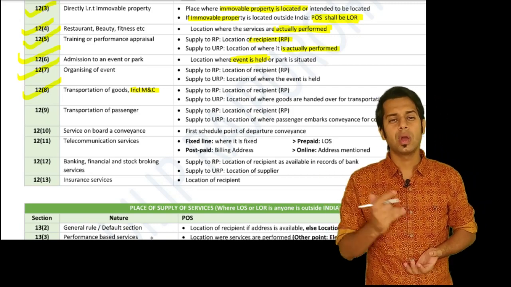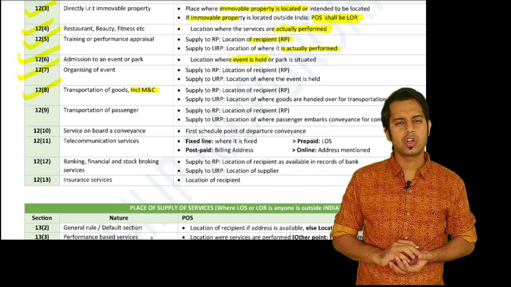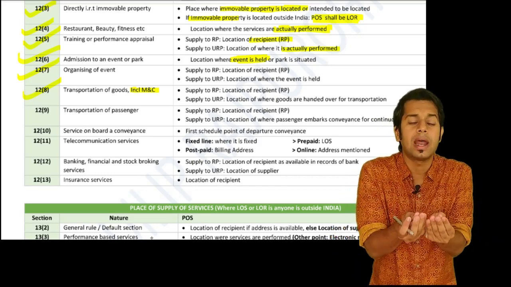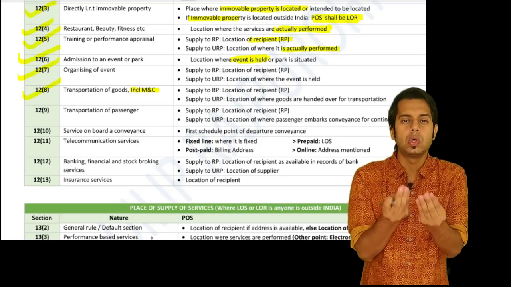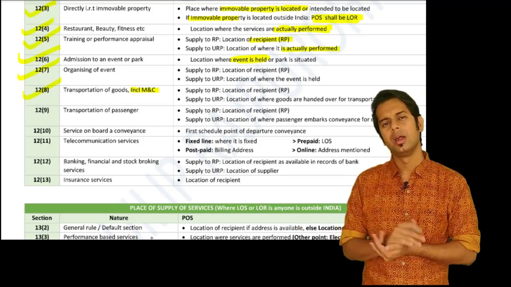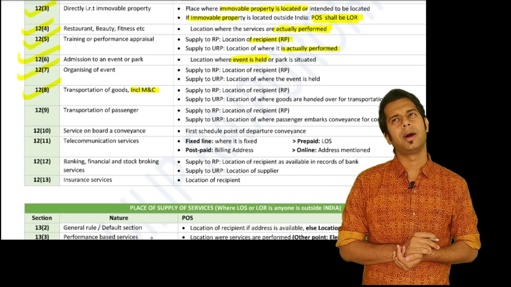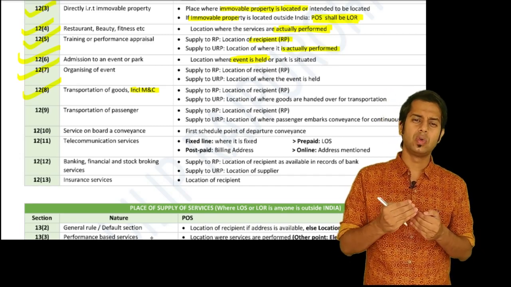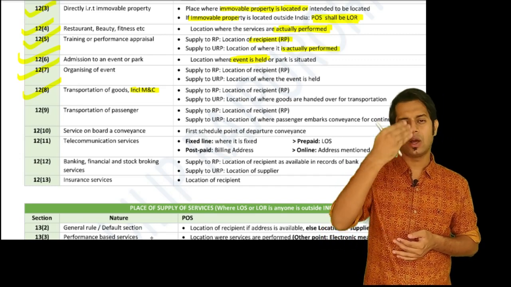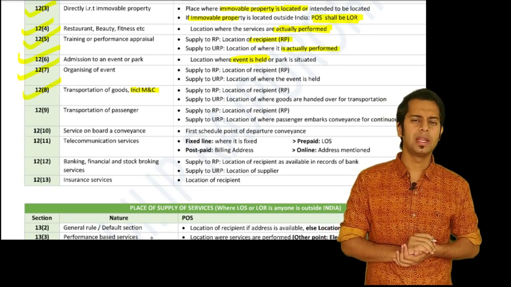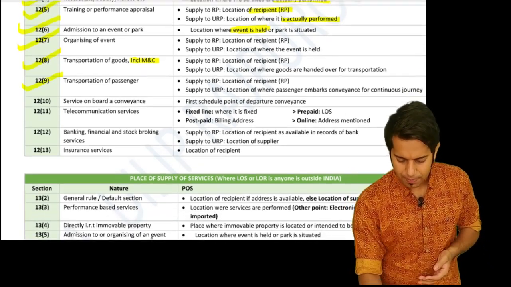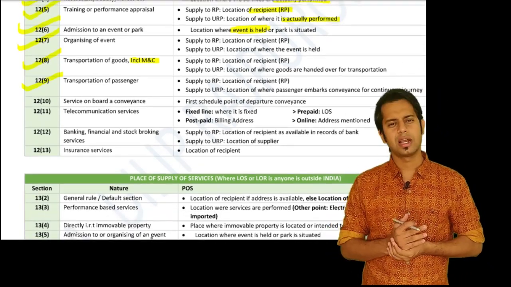Sir, what if it is provided to an unregistered person? If transportation of goods service is provided to an unregistered person, the place of supply is the location where the goods are handed over for transportation. Sir, what if the goods are sent outside India? Then the place of destination will be treated as the place of supply.